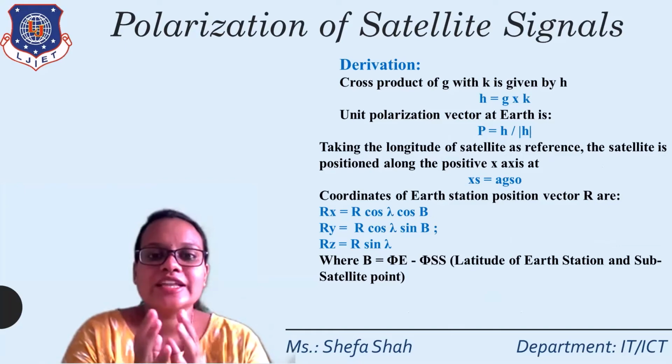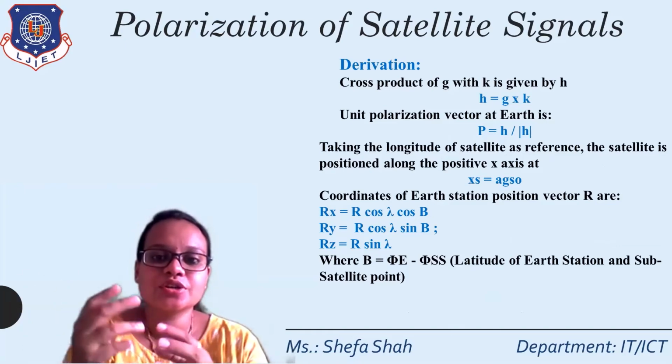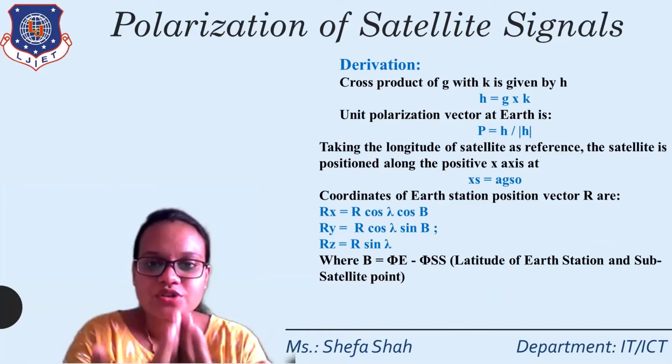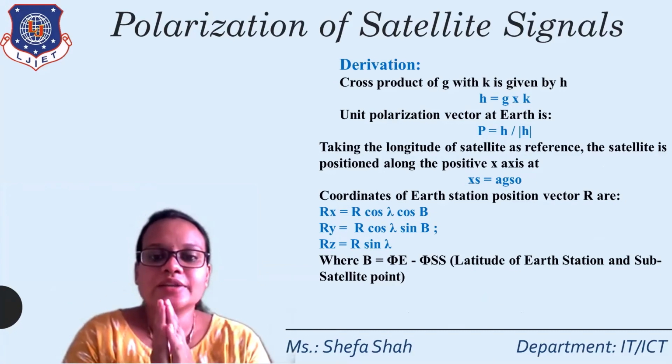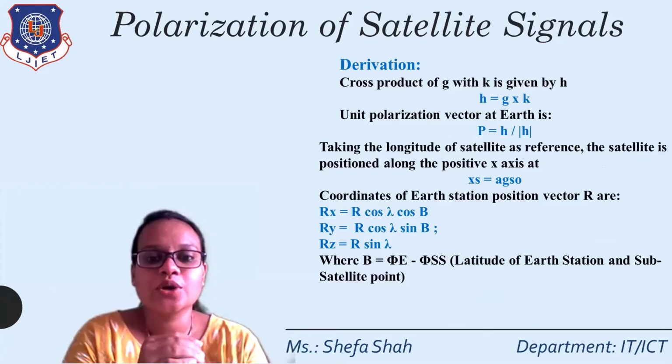Now we take this satellite from the geostationary orbit, so the radius is equal to aGSO, along the positive x-axis.